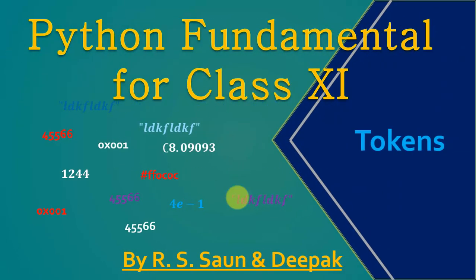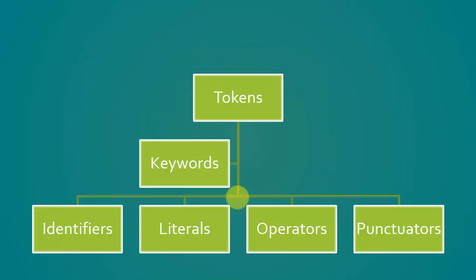Today we are going to learn what tokens are. So let's get started. Tokens are the smallest unit of a program, or you can say a program consists of these tokens only. In Python we have 5 tokens. The first one is keywords. Keywords are special reserved commands that mean something to your compiler or interpreter.